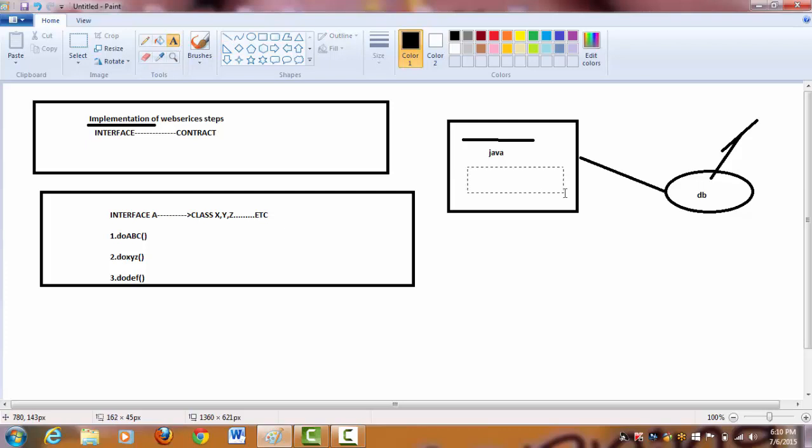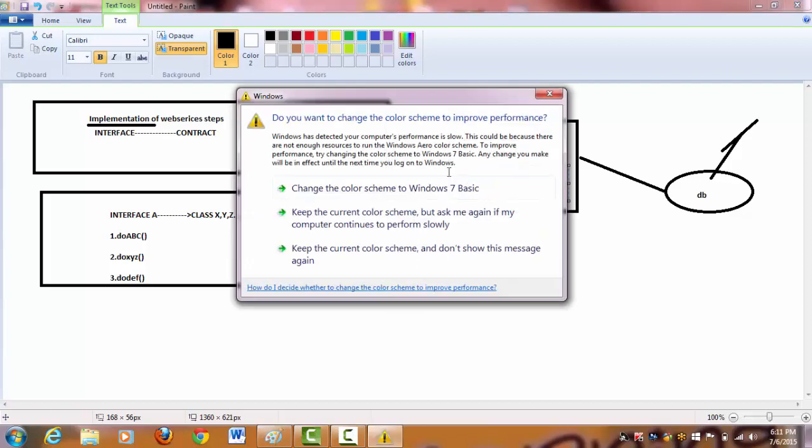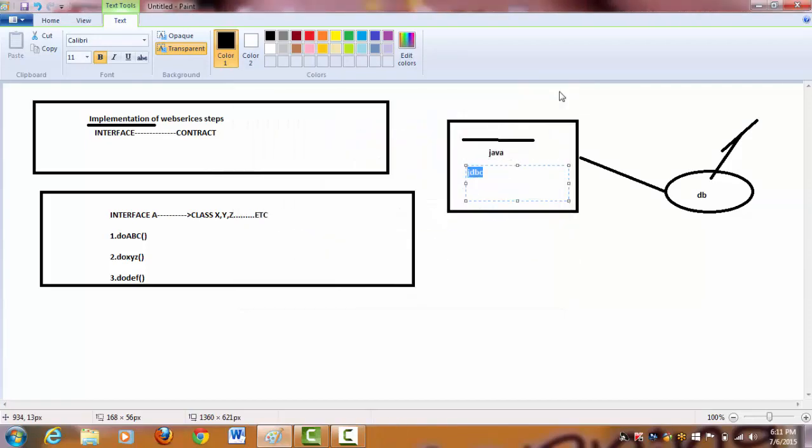So that is the concept that evolved, and we have got an interface called JDBC, Java Database Connectivity. Since there are many people who are not from a Java background, keeping those people in consideration, I'm explaining this interface concept.